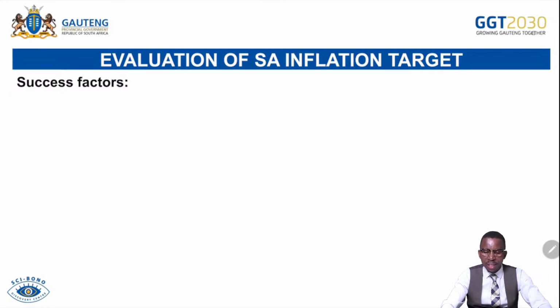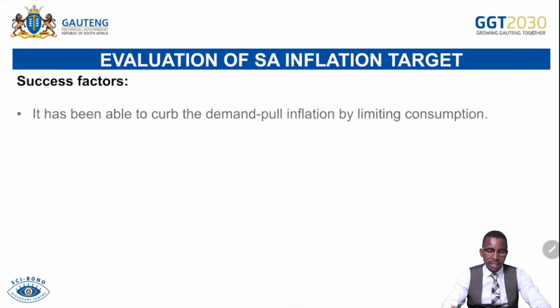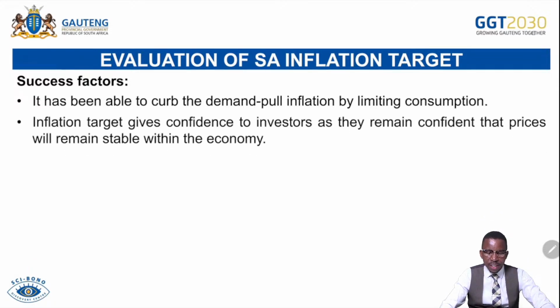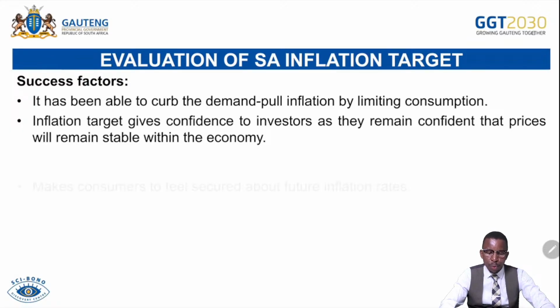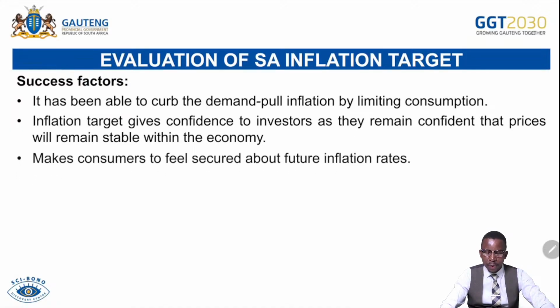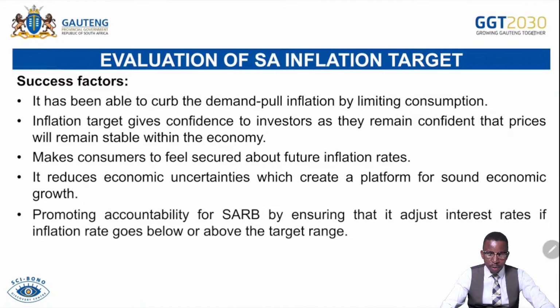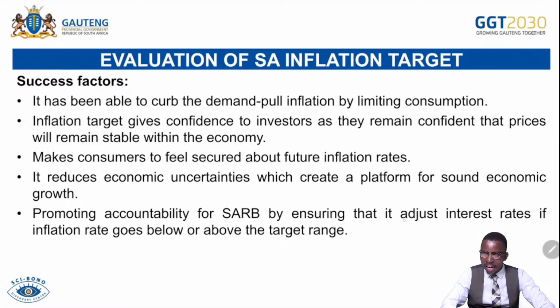So, evaluation of the success of inflation targeting in South Africa. Success factors. It has been able to curb demand pull inflation by limiting consumption. Inflation target gives confidence to investors as they remain confident that prices will remain stable within the economy. Makes consumers feel secure about the future of inflation rate. It reduces economic uncertainties, which create a platform for sound economic growth and investments. Promoting accountability for the South African Reserve Bank by ensuring that it adjusts interest rate if inflation goes below or above the target range.